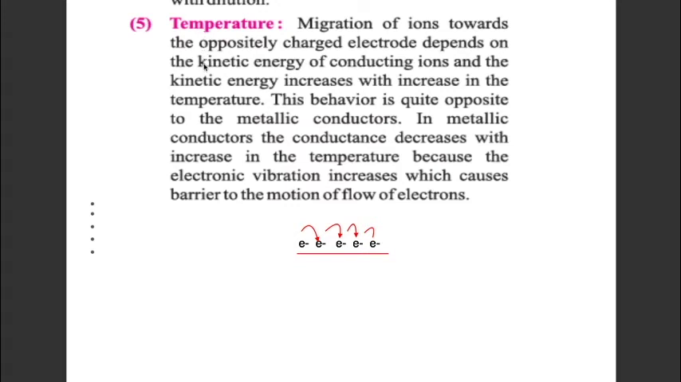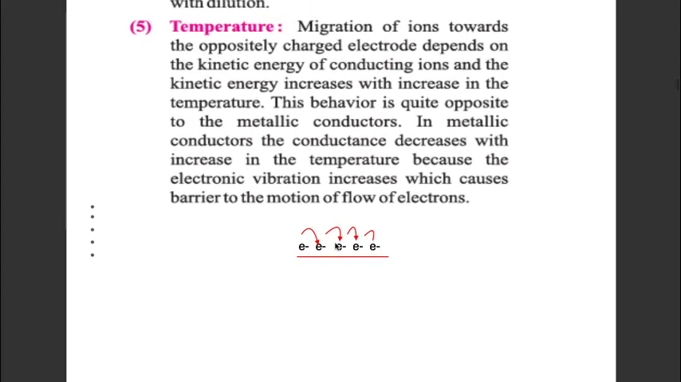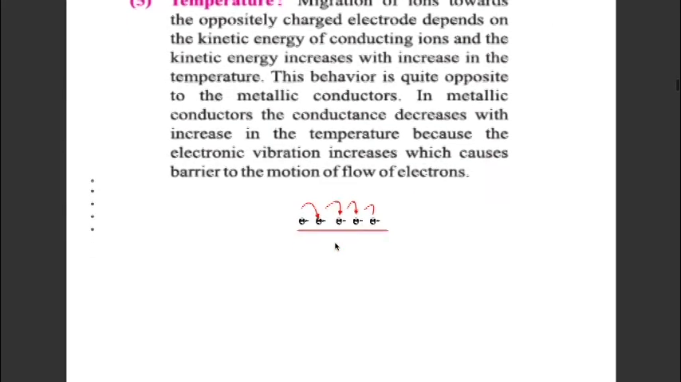But this behavior is quite opposite to the metallic conductors. In metallic conductors, the conductance decreases with increasing temperature because the electronic vibrations increase, which causes a barrier to the flow of electrons. At high temperature, electrons vibrate vigorously, so they collide with each other more effectively, and in this way electrons cannot move freely. So metallic conductors show good conductivity at low temperature, not at high temperature.